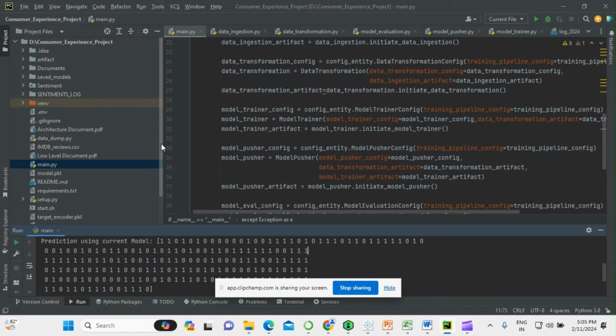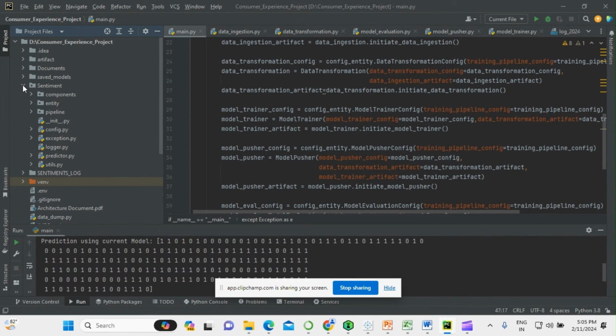Okay, so this is the Python project. Firstly, we have created a module, a directory called sentiment. In that, we have created components, entity, and pipeline directories. These contain classes: the data ingestion class, data transformation, data evaluation, model evaluation, model pusher, and model trainer.